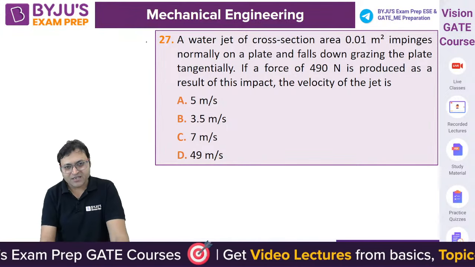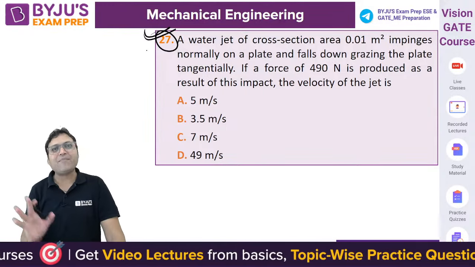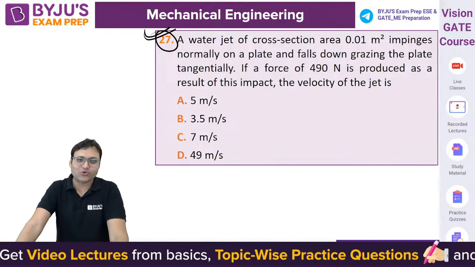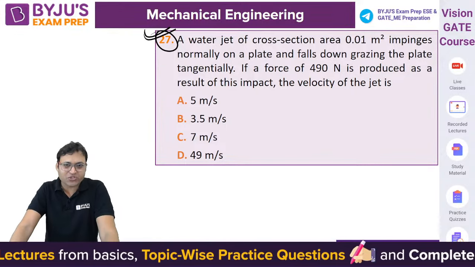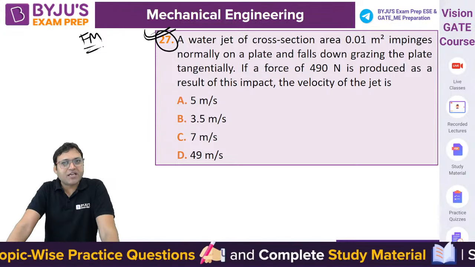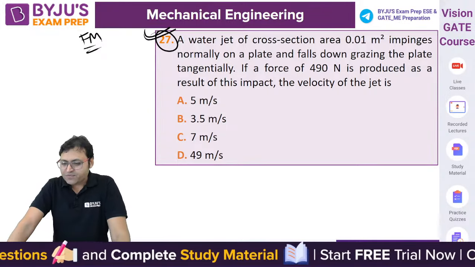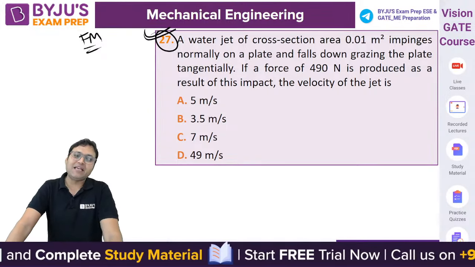Question number 27. The numbering is the same as that of the actual paper, so do not get confused with the numbering of the questions. Again, the question is from fluid mechanics, on the application of linear momentum in fluid mechanics.